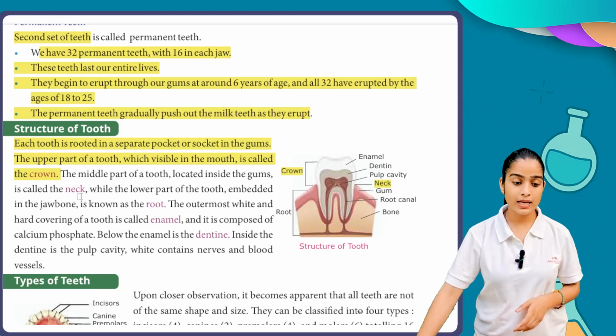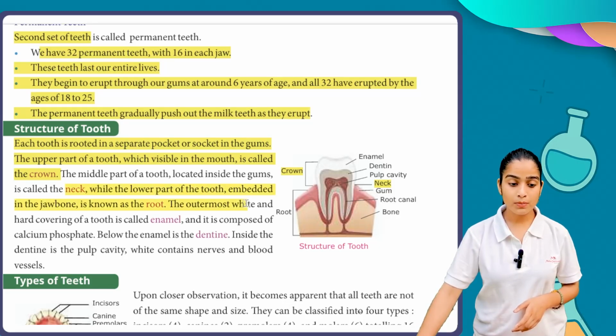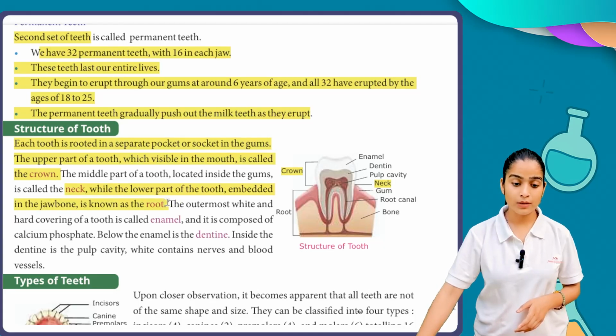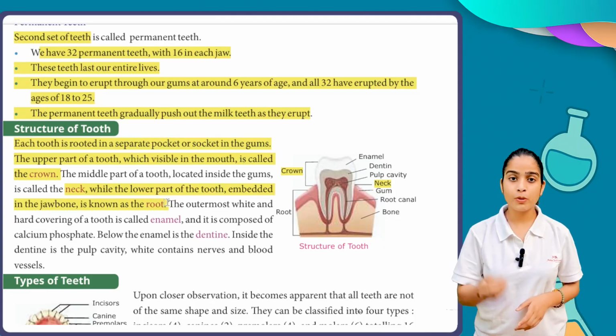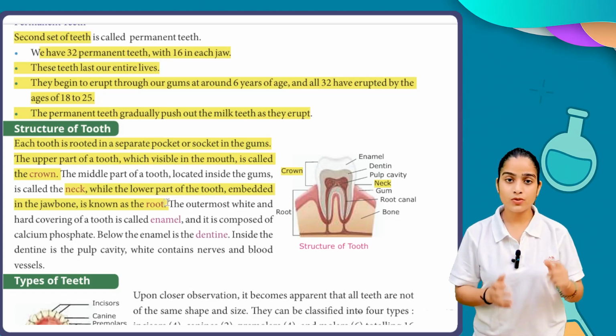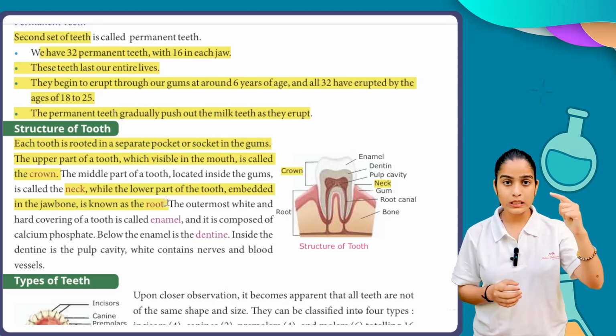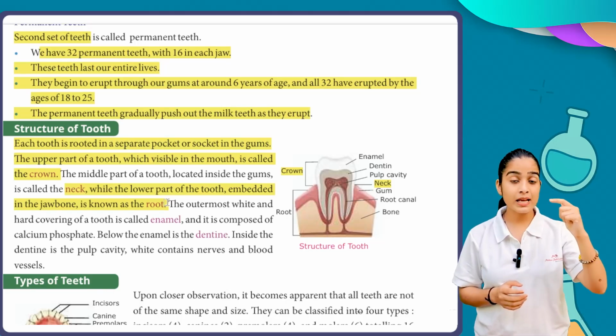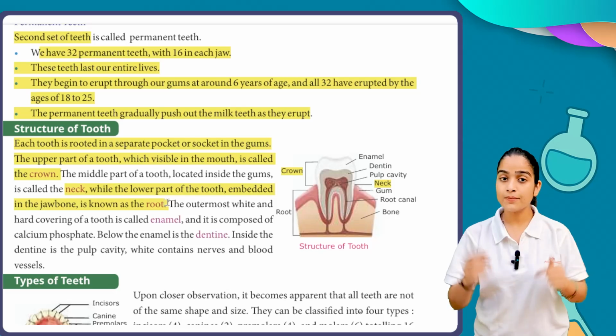While the lower part of the tooth, embedded in the jawbone, is known as the root, because it is inside your gum, just as in a plant the root is inside the soil. So first you have the crown, the shown part of the tooth, the middle part is the neck, and the lower part is the root.